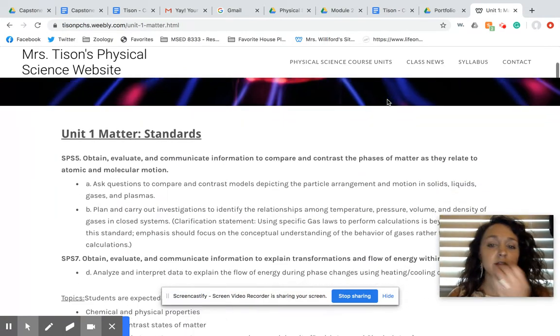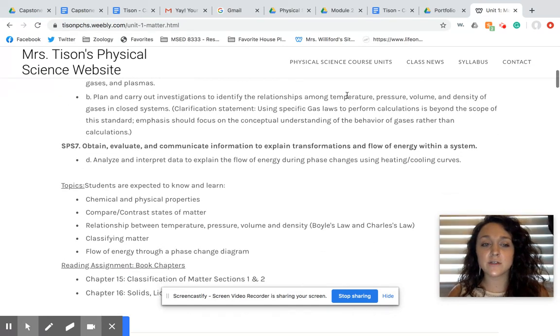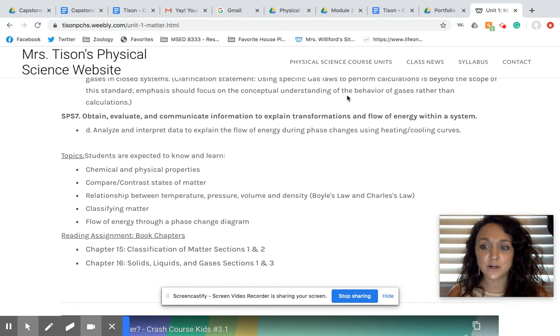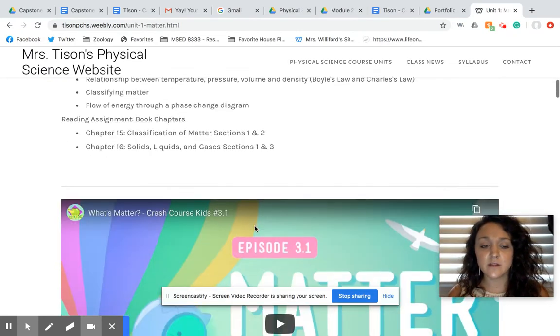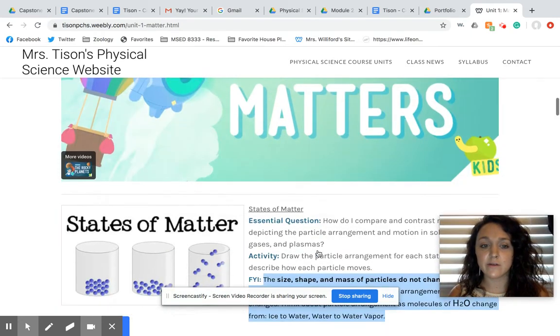So the first thing we're going to do is, on this test, there's a few things that we need to talk about. We need to talk about the phases of matter and how they compare to each other with their particle movement. And we also need to talk about heating and cooling curves as well as gas laws. So the first thing I want you to do is go back and watch this video right here. That'll give you a good summary.